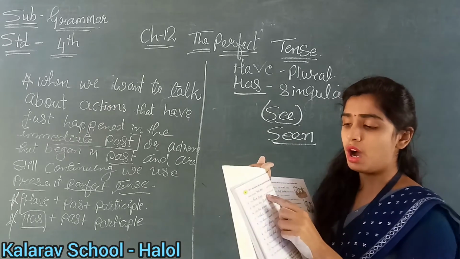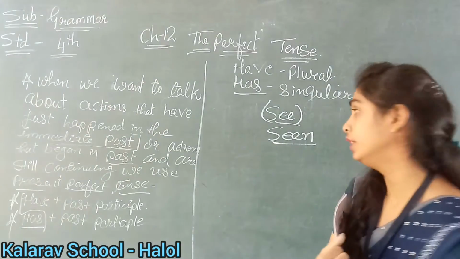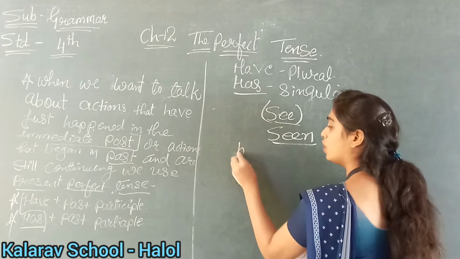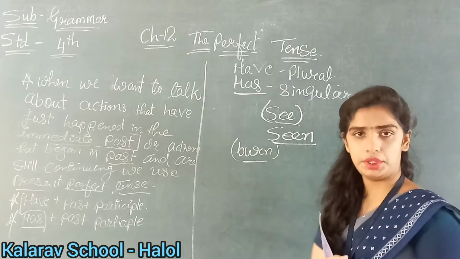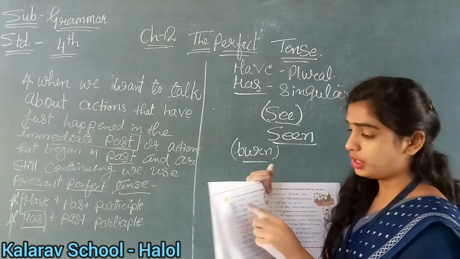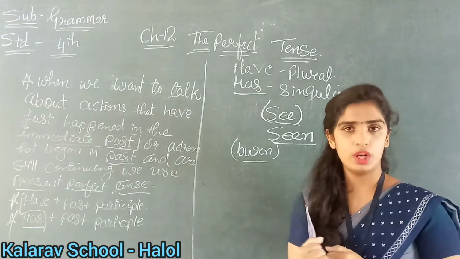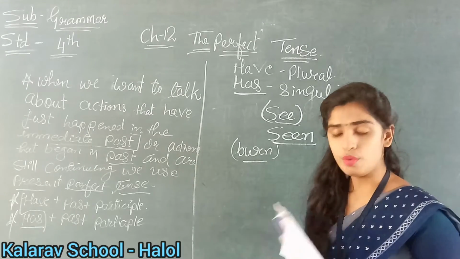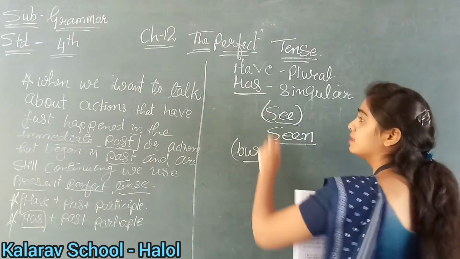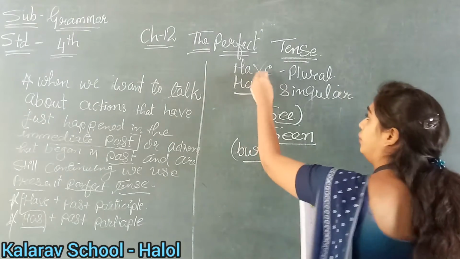Okay, now see the second number. You blank burn two toasts already. In the bracket you have given here burn. So what is the question? You means it is plural. We are talking about so many people. So for you, what will we use, have or has? Yes, very good. We will use have.